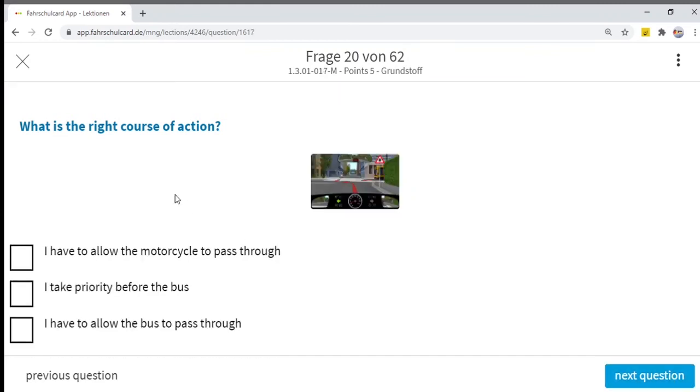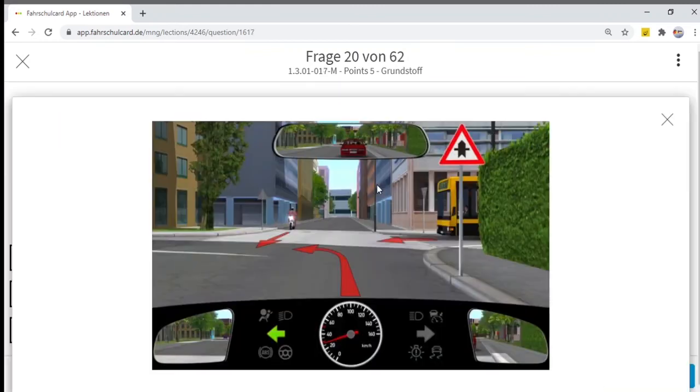Now the next question is, what is the right course of action? You are approaching a junction where there is a traffic sign. It is known as Einzelvorfahrt. That means you have only priority on this junction. At the next junction, the priority can be changed, or maybe again you have this sign and you have priority again. It's possible, but right now you only have priority on this junction.